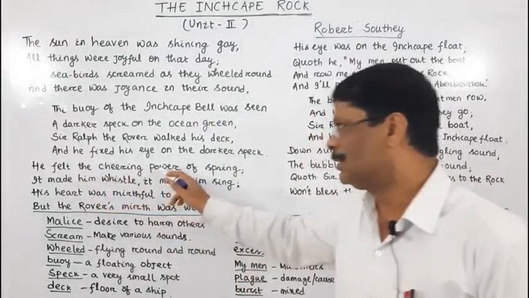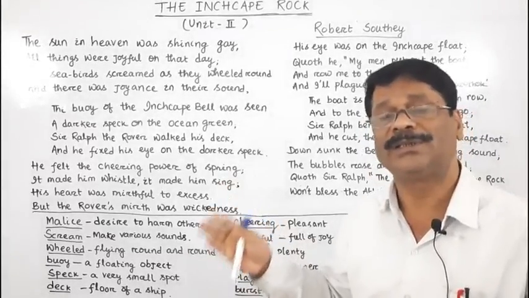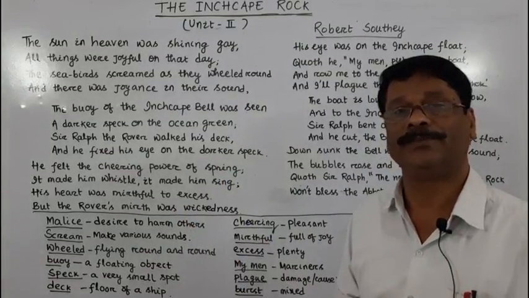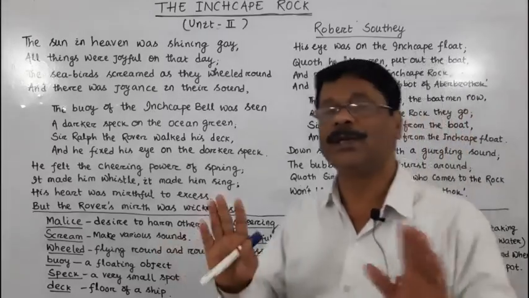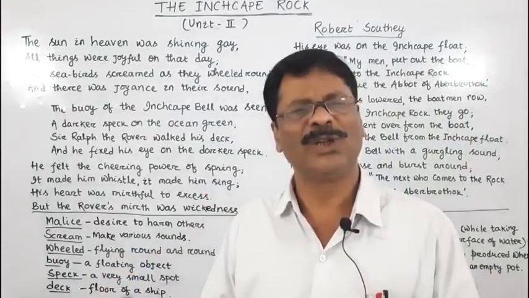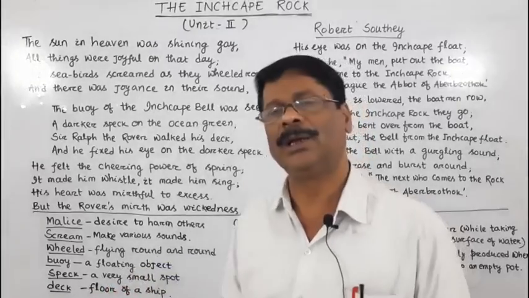He felt that cheering power of spring. It was the spring season when he was sailing on the ocean green. Of course, he did not have any particular destination to go. He was a wicked man. And why had he set out on a voyage?